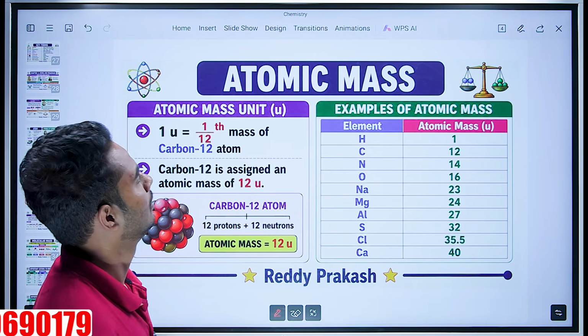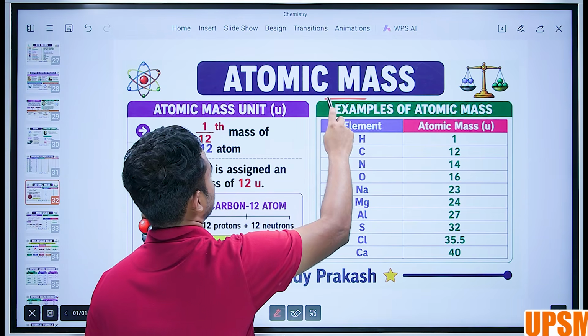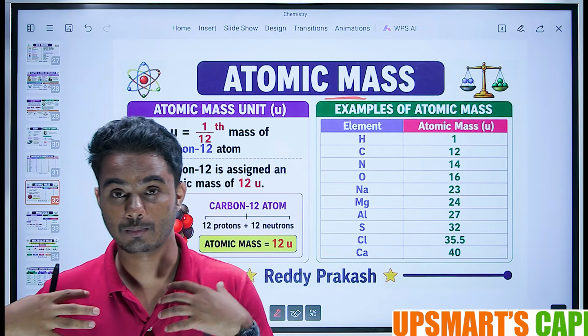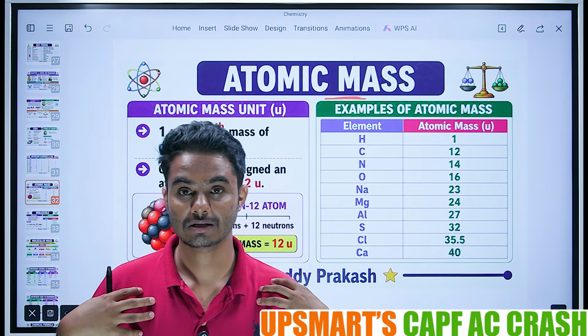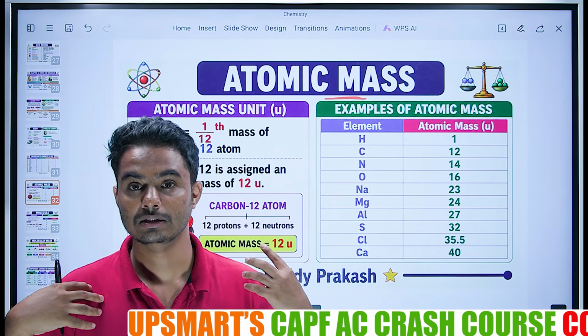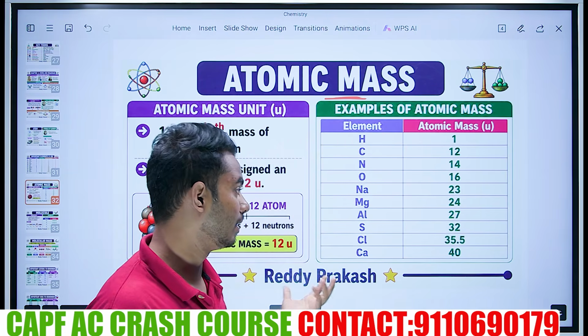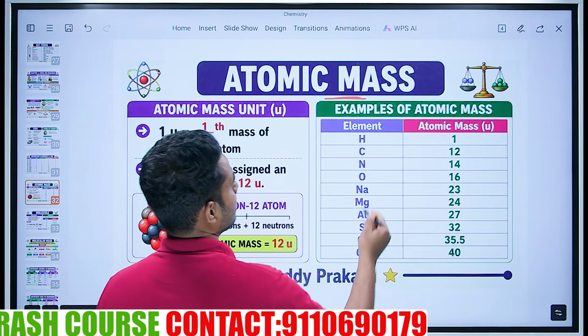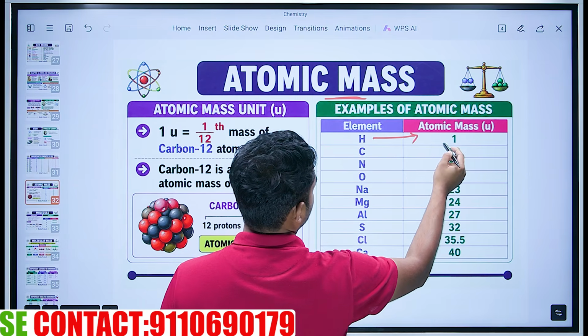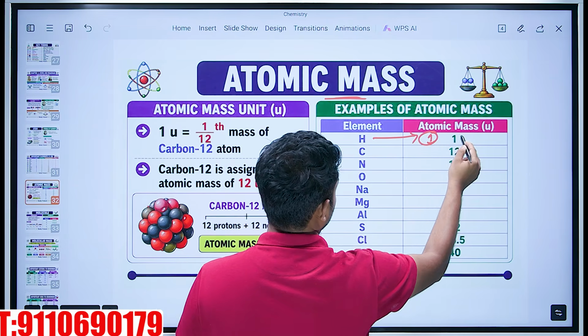Next topic. Atomic mass, sir. Like there is a mass for our body, there is a mass for atoms as well. Let us understand what the mass is. You see, hydrogen's atomic number is 1. The mass number is also 1.